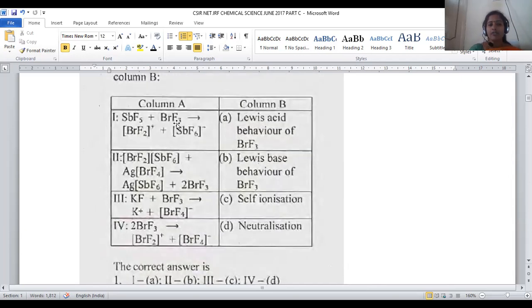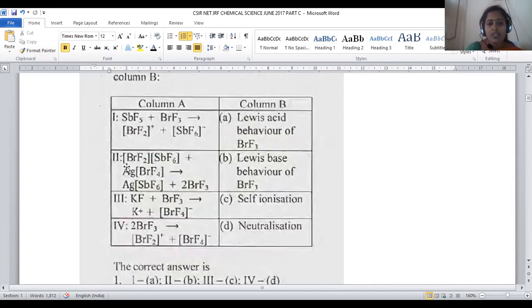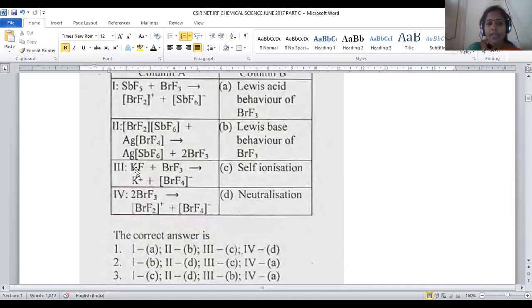BrF3 working like a Lewis base. So 1 with B is the right one. 1 with B is provided in option number 2 as well as in option number 4. So in the second reaction, salt formation is possible from acid-base reaction, neutralization. 2 with D. 2 with D is also mapped in the 2nd and 4th options. Second and 4th option may be correct. So here potassium fluoride is giving F minus and bromine is accepting.